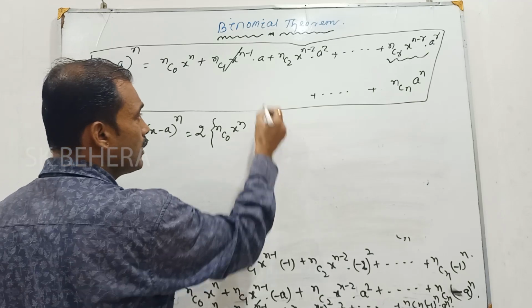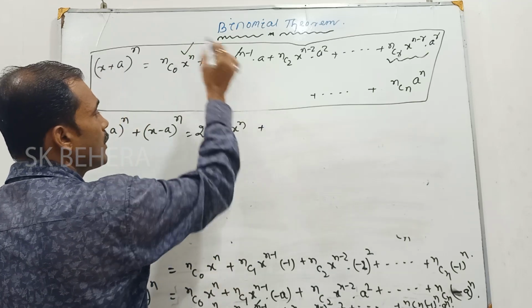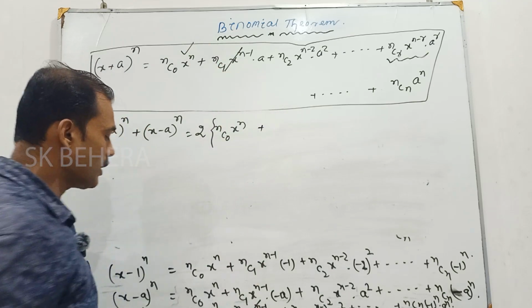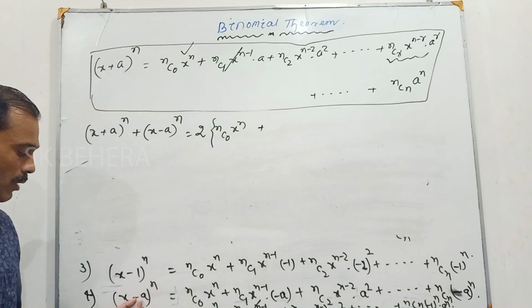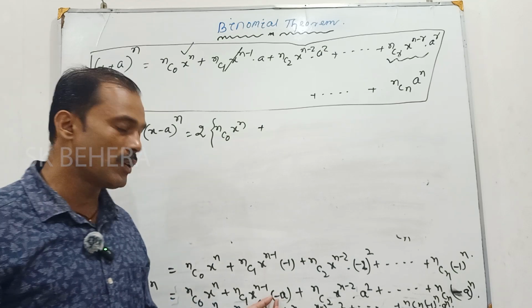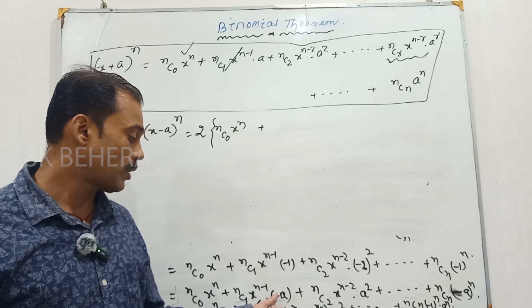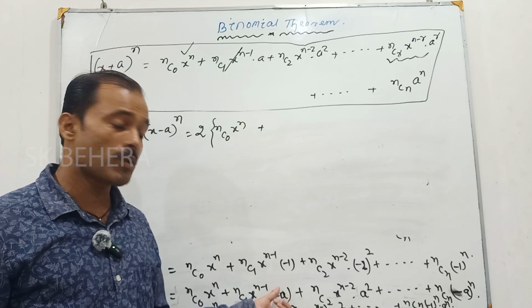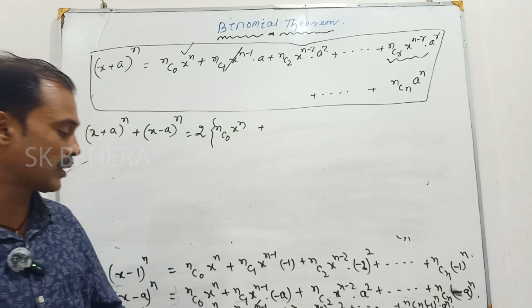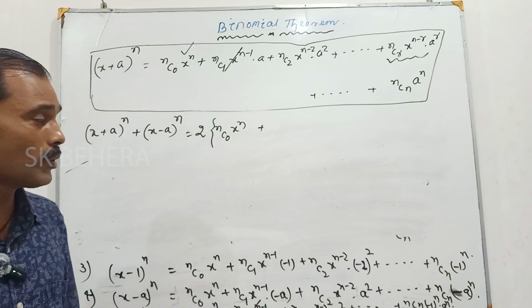So we can get here only even terms. Odd terms will be cancelled out because of the presence of the power of minus 1. If it is minus 1 to an odd power, then it will be cancelled out. So only even terms we will get.